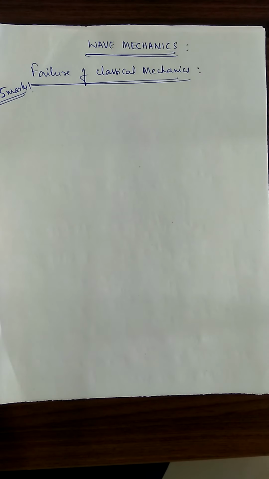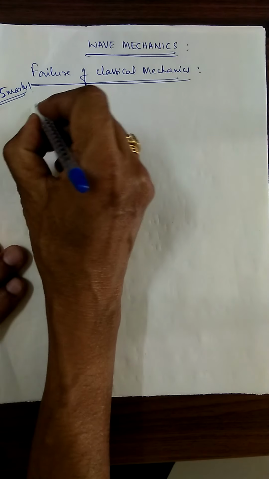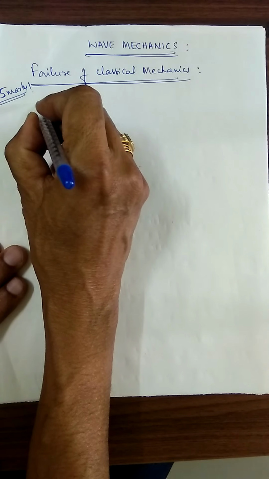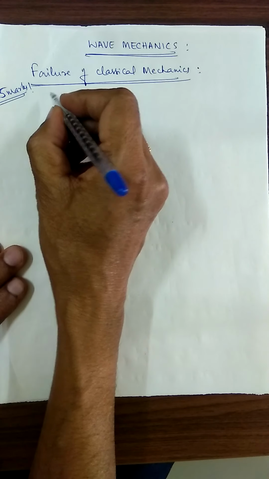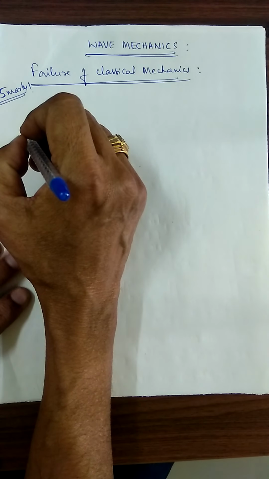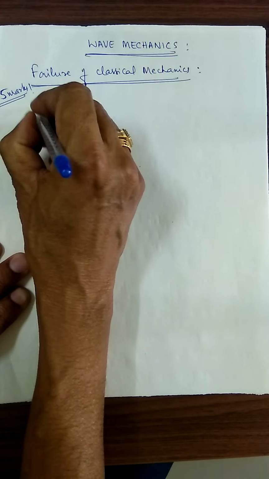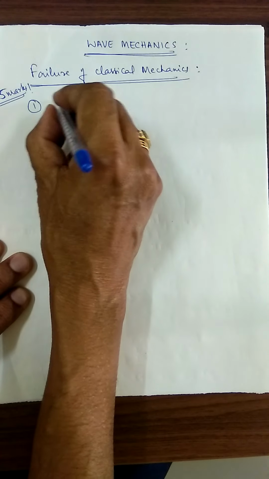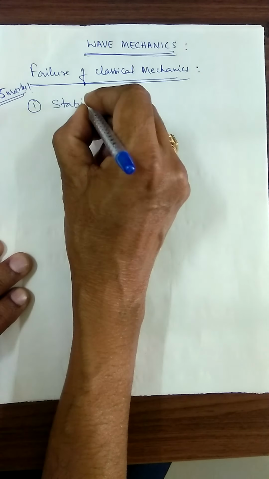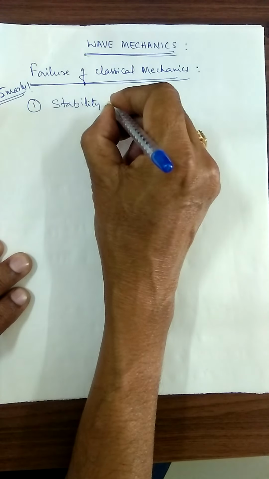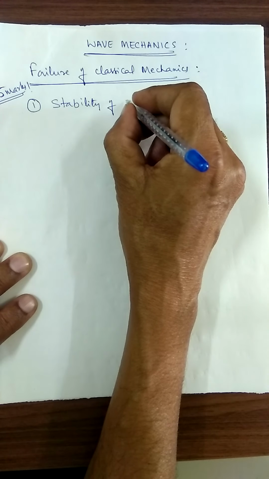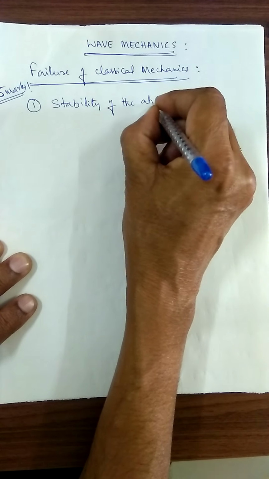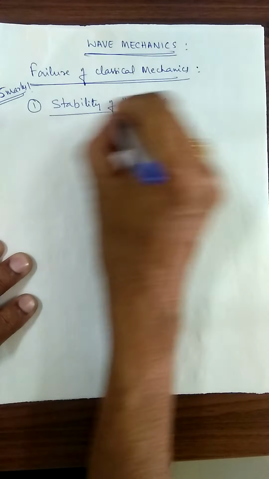The concept: the failure of classical mechanics. The first point to explain this failure of classical mechanics, why we have introduced wave mechanics, is the stability of the atoms, especially the hydrogen atom.